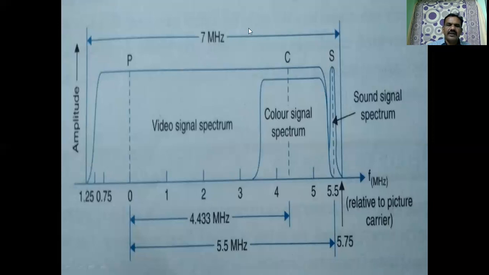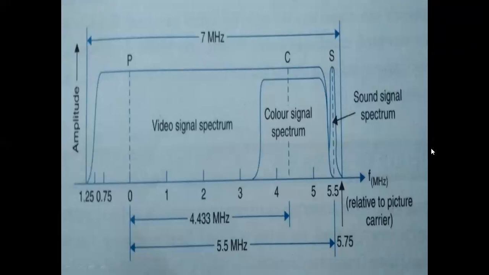So with this frequency response characteristic, you will be able to know where the picture carrier is positioned, where the sound carrier is positioned, and what is the bandwidth requirement related to the picture carrier. So where is the sound carrier and how much bandwidth is the total requirement.